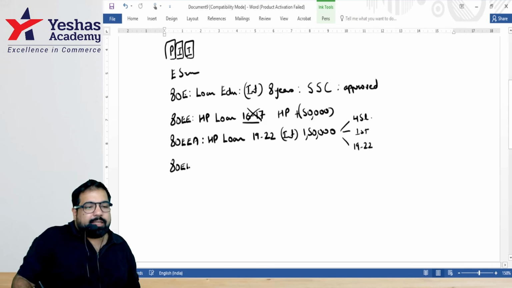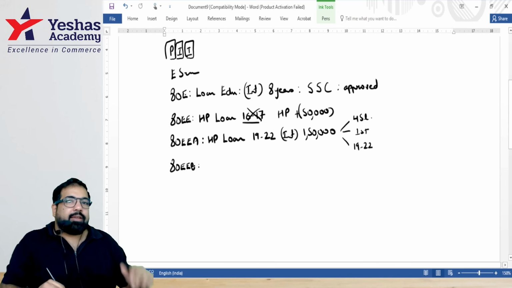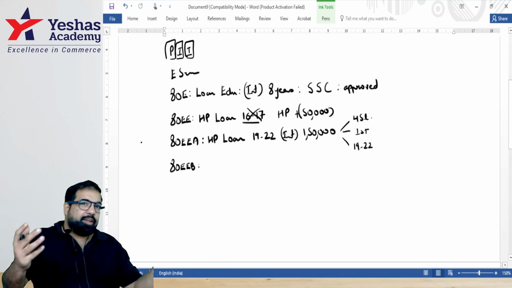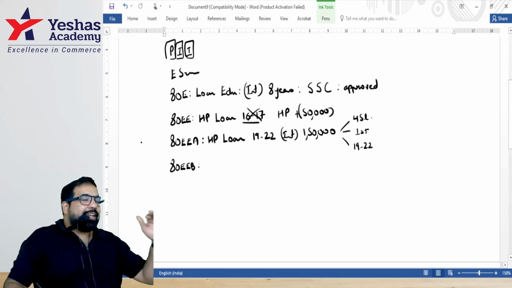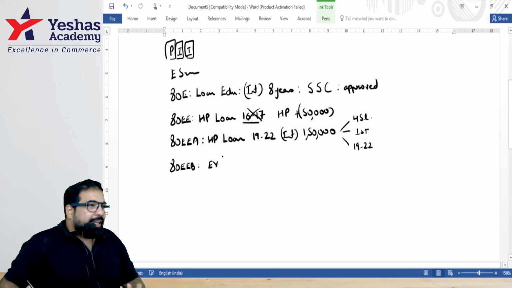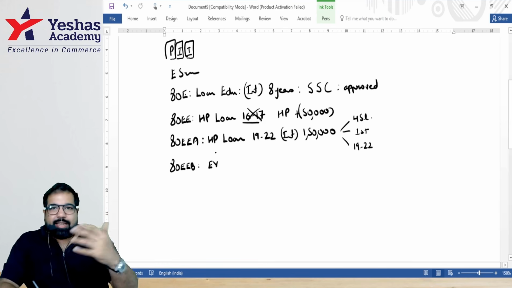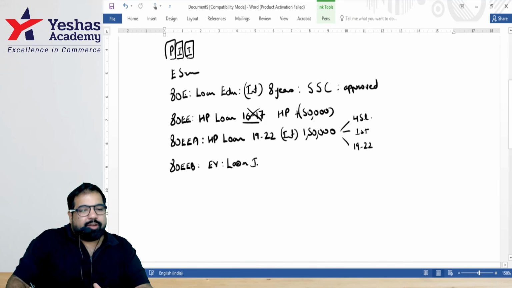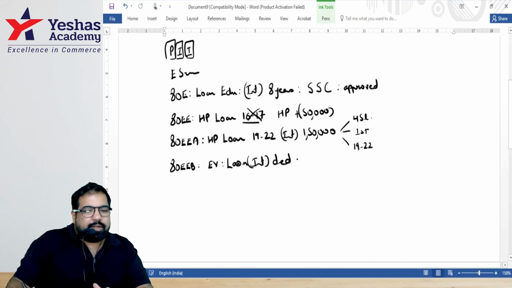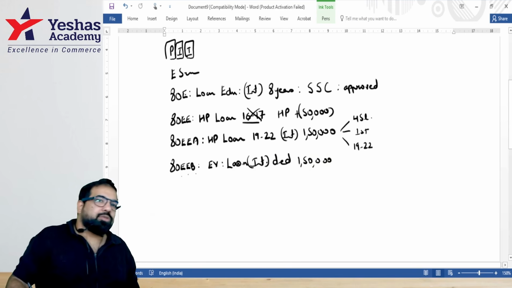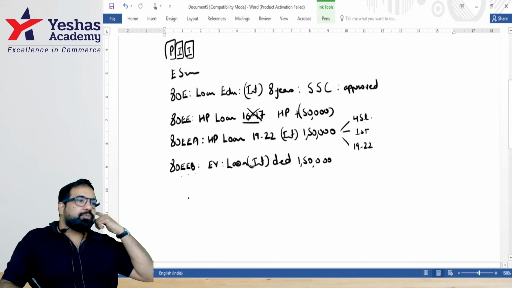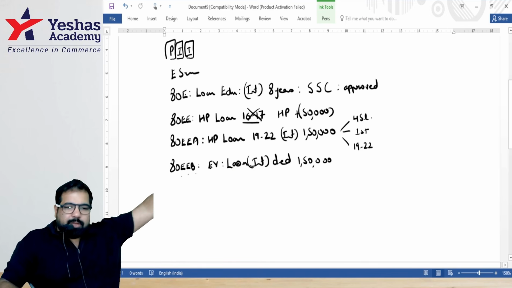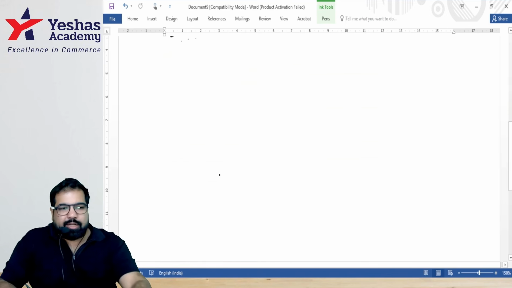Next, 80EEB. Guys, are you buying a bike? Is it Ola? Does it catch fire? Hopefully not. Yes, all right. Guys, you're buying an EV. What are you buying, guys? Nexon EV, Tata EV, guys, any EV if you buy, who's happy? The government says if that EV is on a loan, whenever you pay interest, we'll give you a deduction under section 80EEB, electric bike, up to how much, guys? 1,50,000. Even if it's for personal use, yes. If it's for business use, then we will not come here, only we'll go to PGBP. Excellent. This is the E series done and dusted, guys.